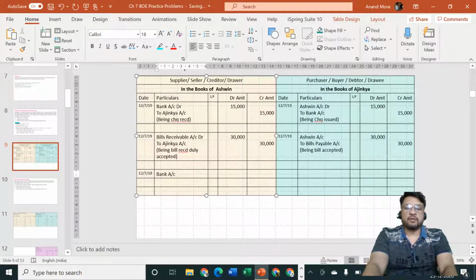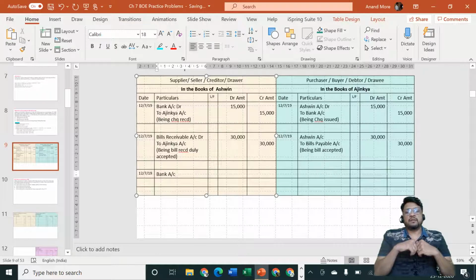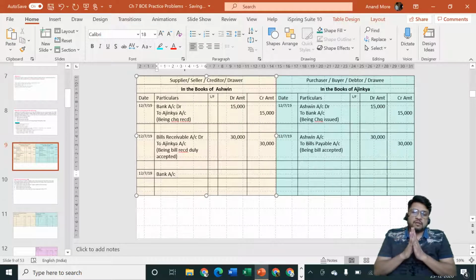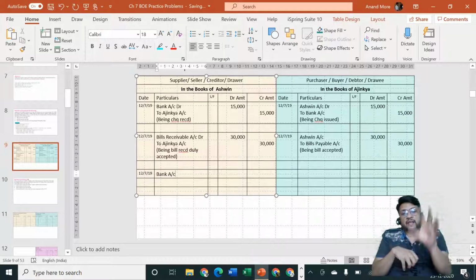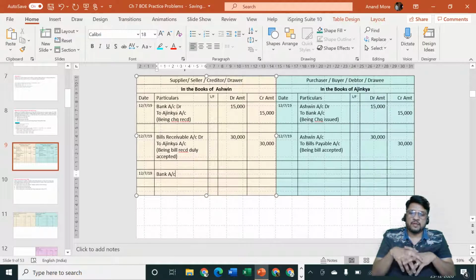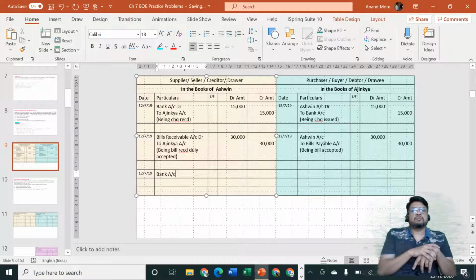He is standing in front of the bank manager and asking him to give him money. The bank manager will say, sorry sir, we are ready to discount the bill. We are ready to give you money, but please don't open your wallet in front of us. That's not allowed. We are not going to give you cash in your hand. Whatever amount we agree, 28,875, that money we will deposit in your bank account.